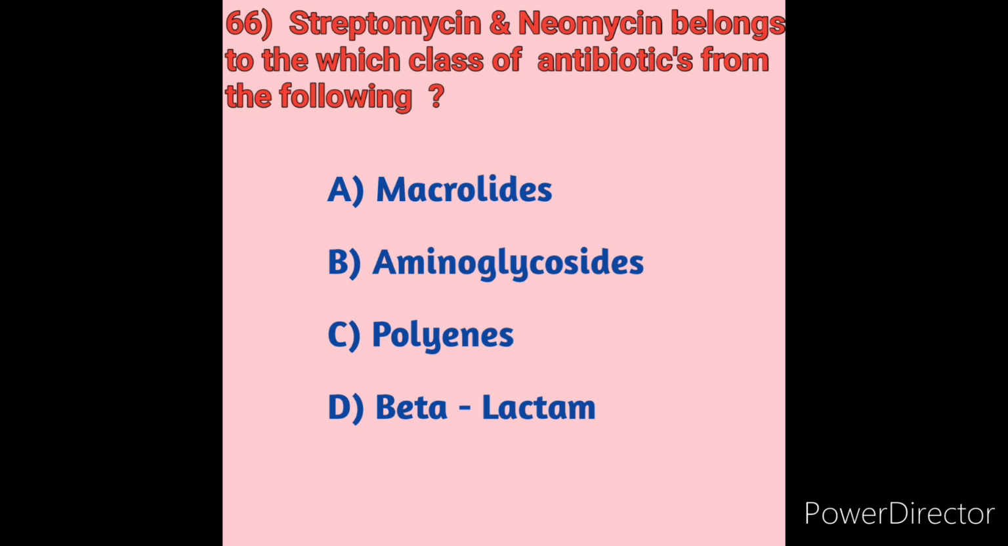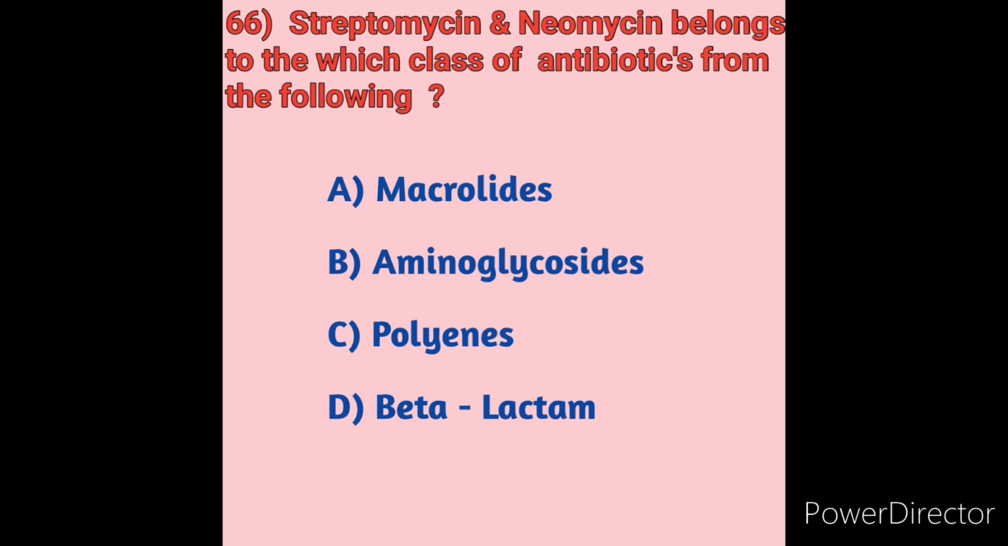Next, option B, aminoglycosides. Aminoglycosides are broad spectrum antibiotics that include gentamicin, tobramycin, streptomycin, plazomicin and neomycin. We can use them to treat severe infections such as abdominal and urinary tract infections, as well as bacteremia and endocarditis. So in this question, streptomycin and neomycin belong to which class of antibiotics, option B, aminoglycosides, is the correct answer.